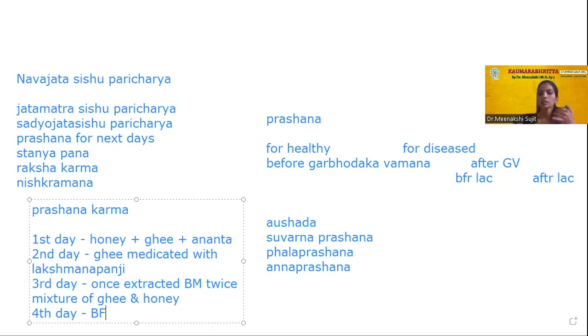Kashyapa and Vagbhata considered the 4th month as the appropriate time for Nishkramana Samskara. This samskara enables the baby to assimilate with the external environment, because after 3 months the baby's eyes and ears start to work. So to make use of the functions of the eyes and ears especially, they mentioned that in the 4th month we can take the baby out of the Kumaragara to the sun or anywhere. What is the procedure? They should worship a god, go out to some temple, and come back. This is the normal procedure.